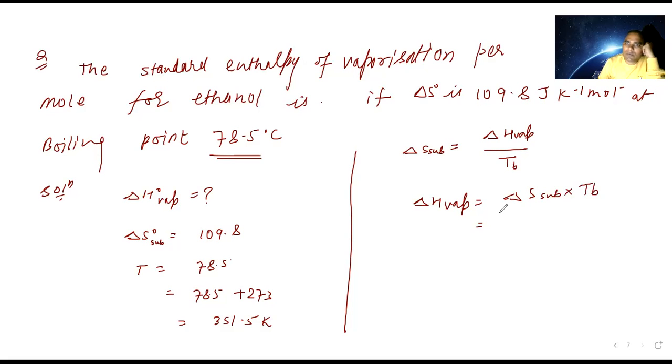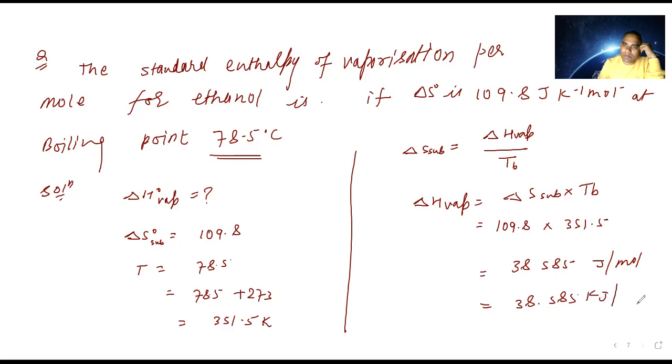Delta S is 109.8 into TB, 351.5. If we multiply, it is coming 38585 joule per mole. If you want kilojoule per mole, you can divide by 1000. So it is coming 38.585 kilojoule per mole. So this is based on problem number 2.